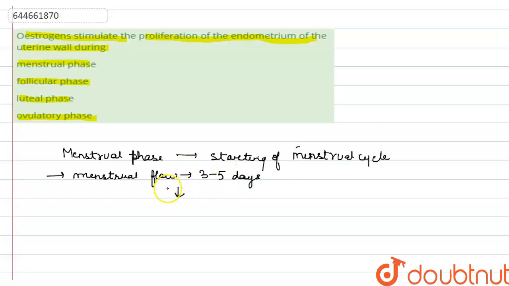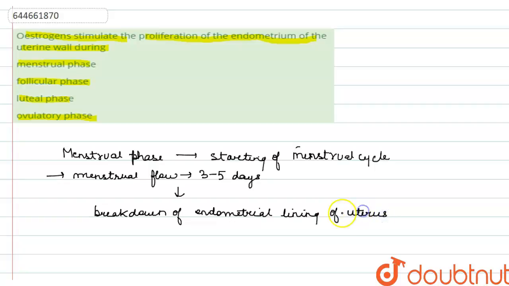This results due to breakdown of endometrial lining of uterus. Correct? So the endometrial lining and the blood vessels of uterus break, then the menstrual flow starts.